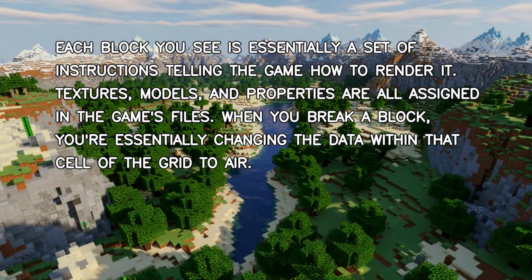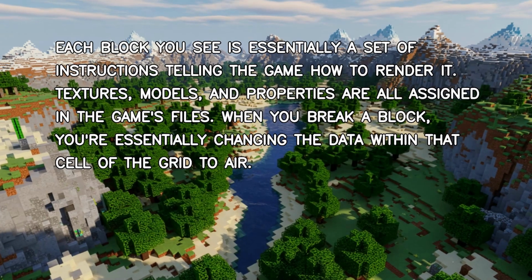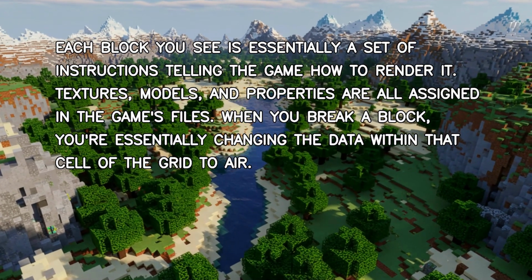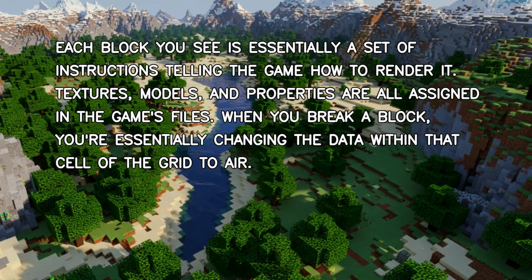Each block you see is essentially a set of instructions telling the game how to render it. Textures, models, and properties are all assigned in the game's files. When you break a block, you're essentially changing the data within that cell of the grid to air.